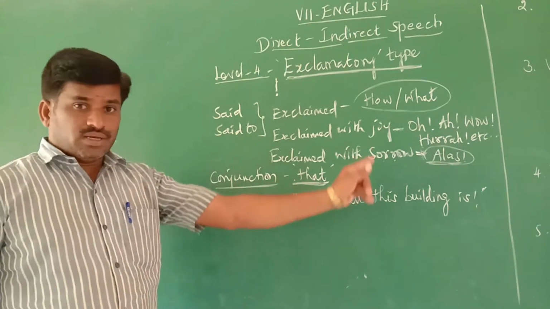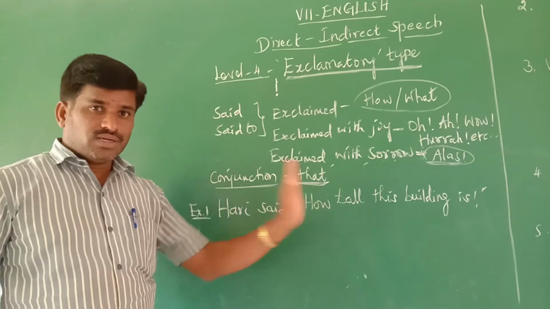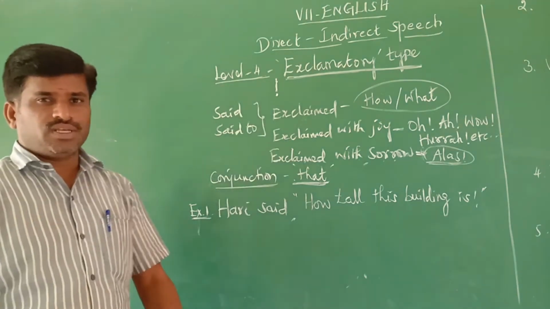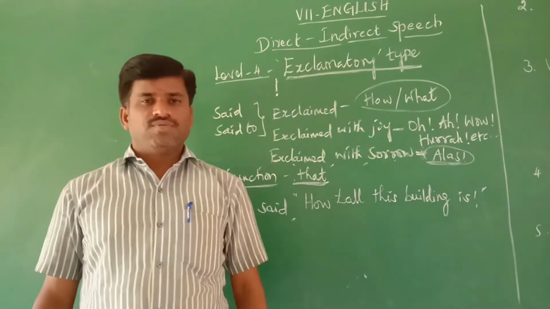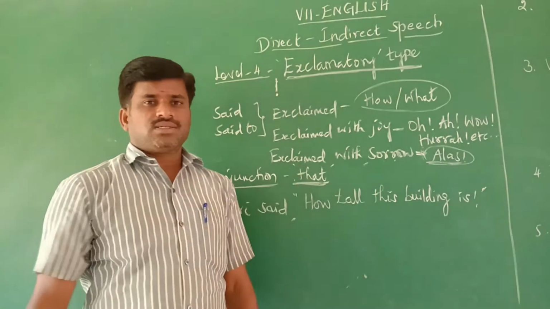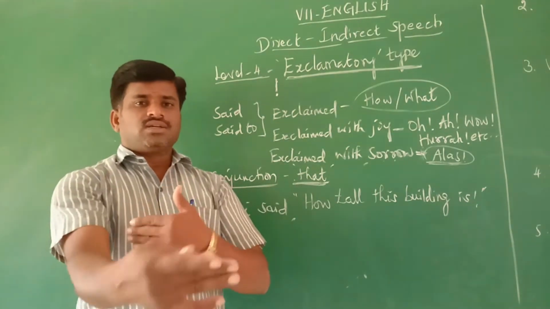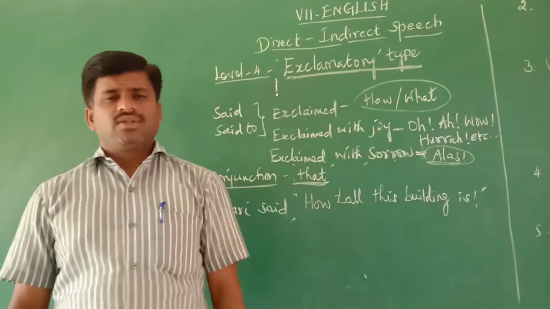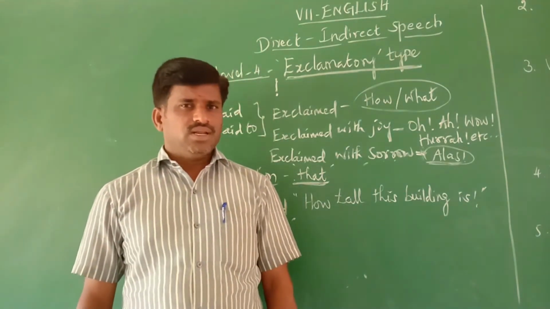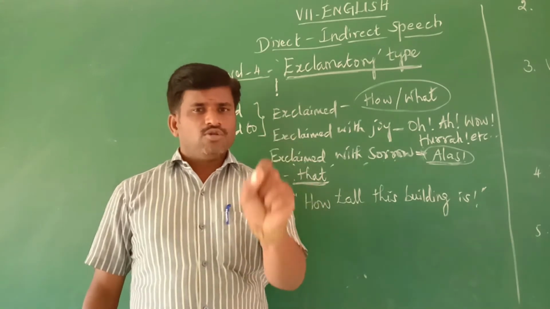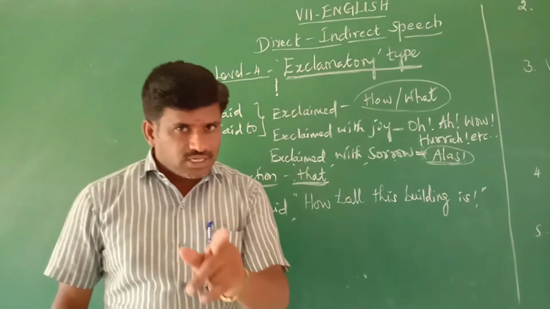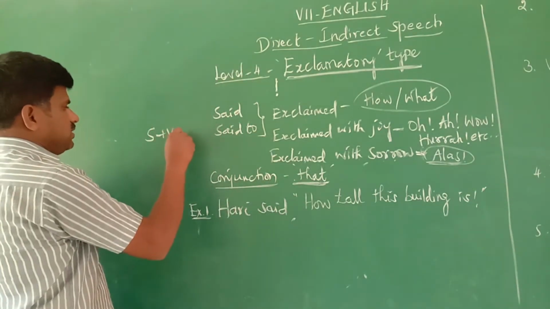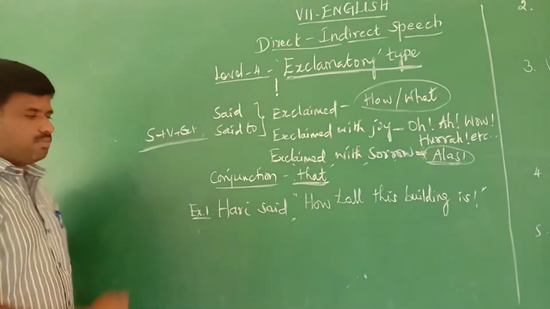So whenever an exclamatory sentence is given, it should be changed into a statement. Keep this in your mind. These are some extra rules which should be followed. The feeling expressed in the exclamatory sentence should be changed into a statement. The answer should be in statement form. You know what is called a statement. Generally, the structure of a statement is subject followed by verb. Am I right? Subject plus verb plus extension. So it should be in that statement form.